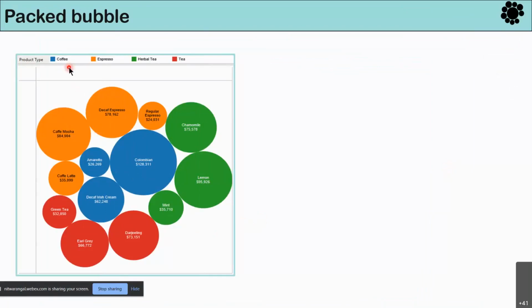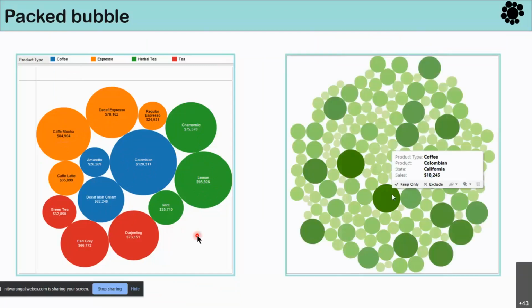You can see coffee has a fairly high share, and then in terms of tea, we have lemon and chamomile tea. In espresso, we have others. It gives you a basic idea of which product category of yours is working well. Another type which we use for analysis is this.